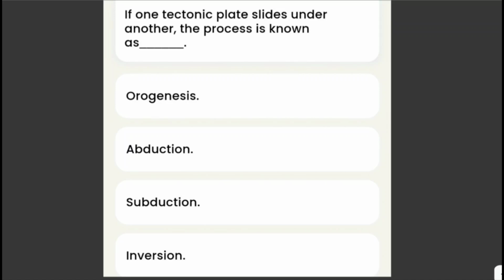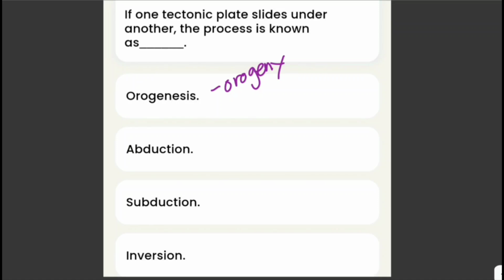If one tectonic plate slides under another, the process is known as orogenesis, abduction, subduction, or inversion. Now let's define each of these words from the choices first. Orogenesis is also referred to as orogeny. This is essentially the process of mountain building. This involves folding, faulting, volcanic activity, or uplift.